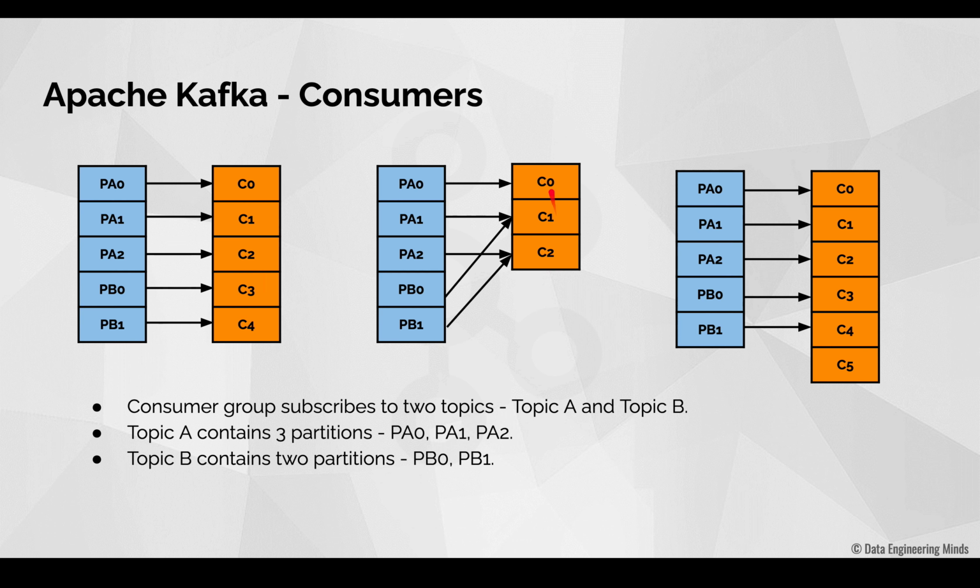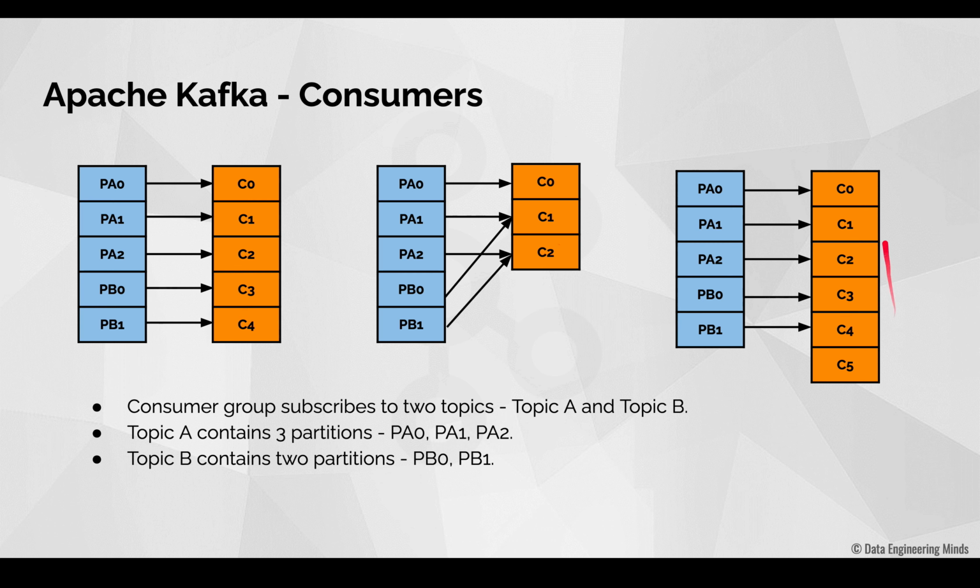In case the total number of consumers in a consumer group is less than the total number of partitions, then some of the consumers might be assigned more than one partition. So in our case, PA0, PA1 and PA2 are assigned to the 3 consumers in order. Then PB0 and PB1 are assigned to C1 and C2 again respectively. So C1 is assigned 2 partitions and C2 is assigned 2 partitions.